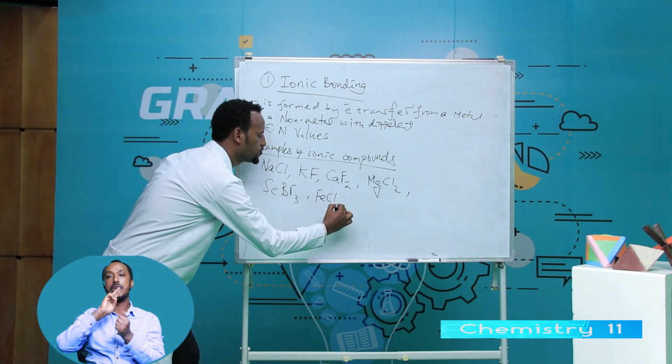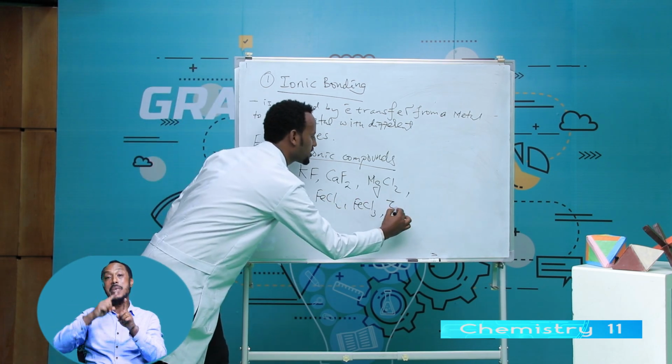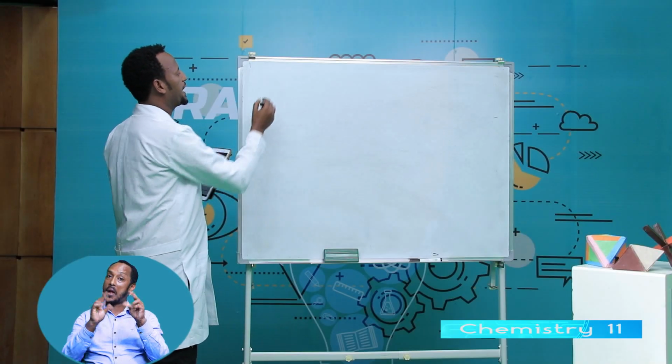Iron, FeCl2. Iron, FeCl3. Ionic compounds. Zinc chloride. Ionic compounds, and so on. Okay, properties of ionic compounds.